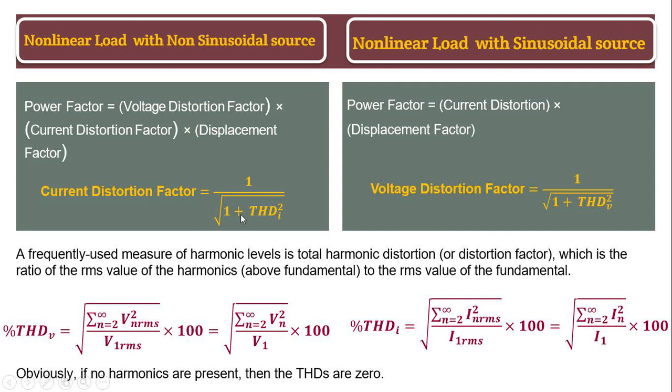Now see, suppose THD is 0, or all the harmonics are 0, then what happens? If THD is 0, then the current distortion factor is 0. If the current distortion factor is not present in the system, then your true power factor is equal to the displacement power factor.